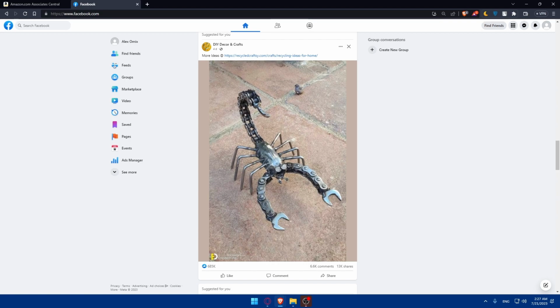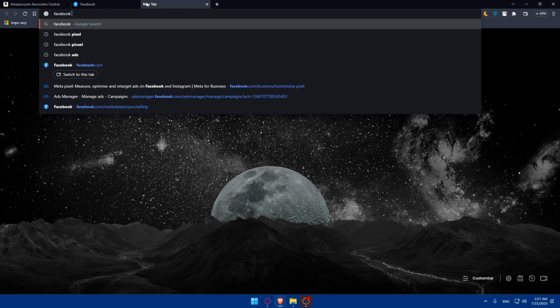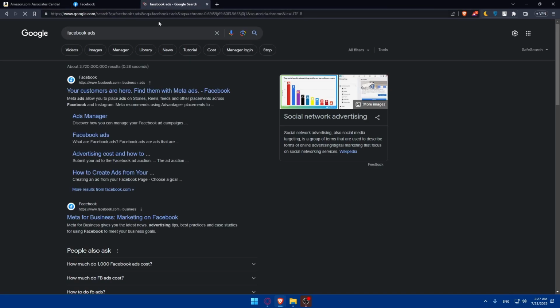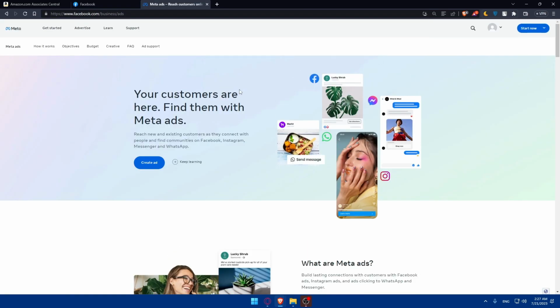Make sure to even utilize Facebook ads. You can consider, as an example, using Facebook ads to reach a wider audience beyond your followers. Facebook ads' targeting capabilities allow you to reach users who are more likely to be interested in the products you're promoting. If you have a business account on Facebook ads, you'll have to log in to it, but if you don't, you can simply go and create your own.